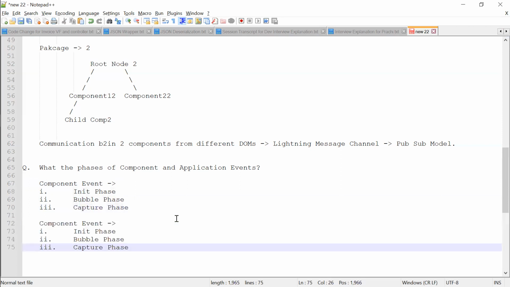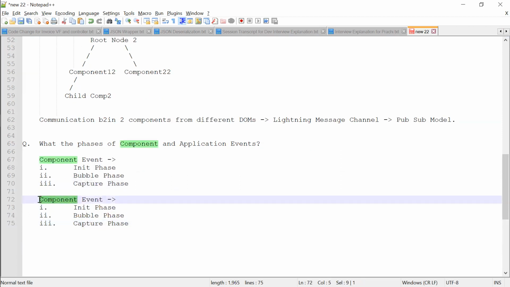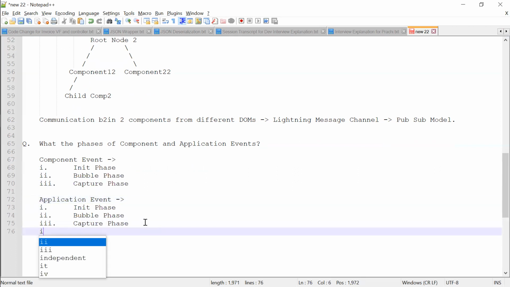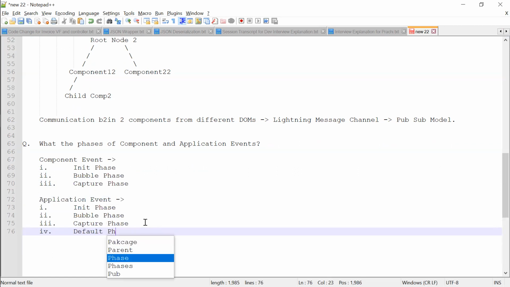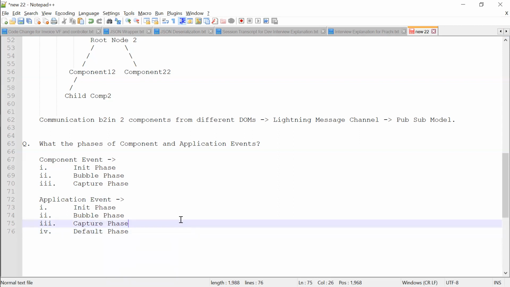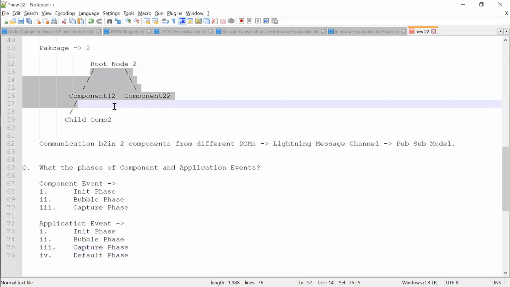And for application event, there are four phases. One more phase is default phase. Okay, so I will explain each phase.